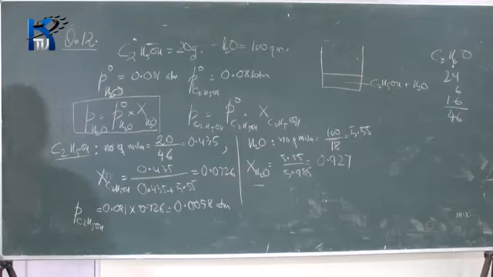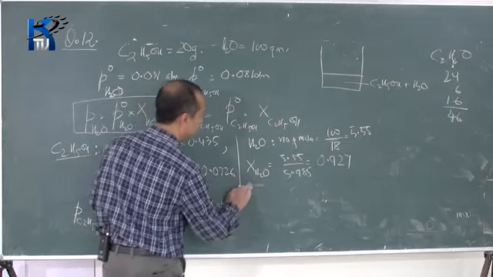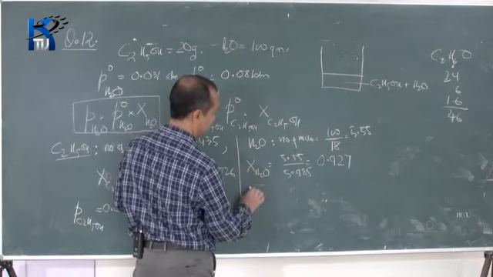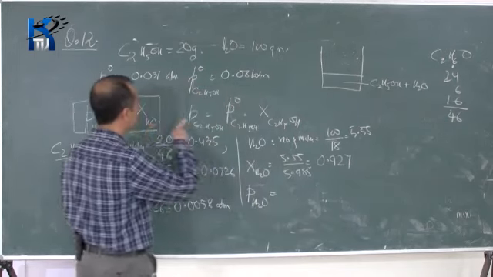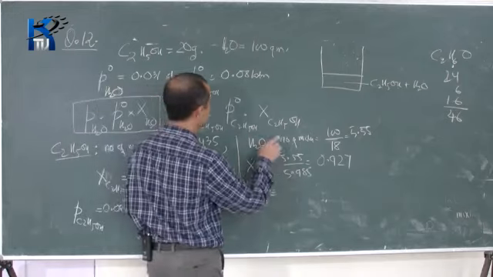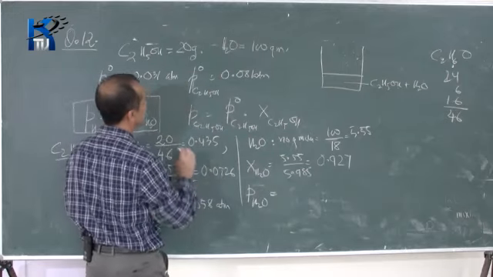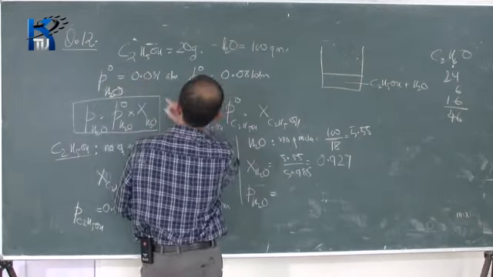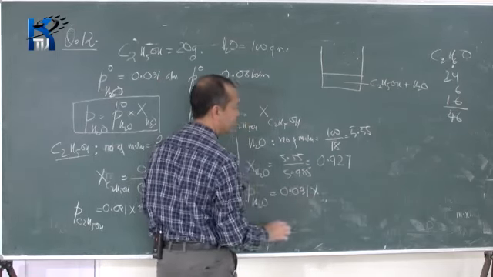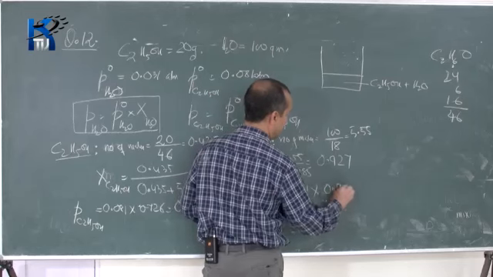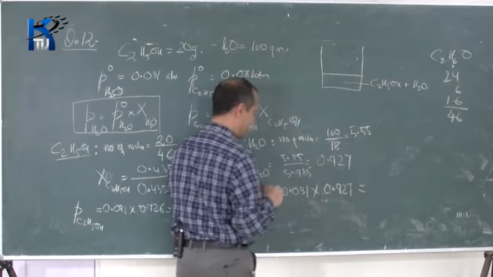Similarly, the partial pressure of water will be equal to the pressure of pure water, 0.031 atmosphere, into the mole fraction, 0.927.